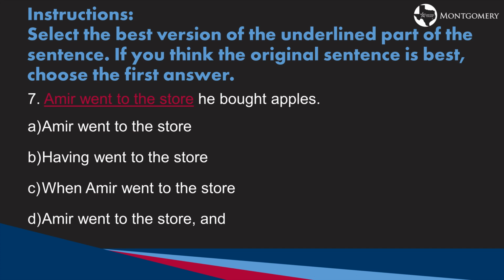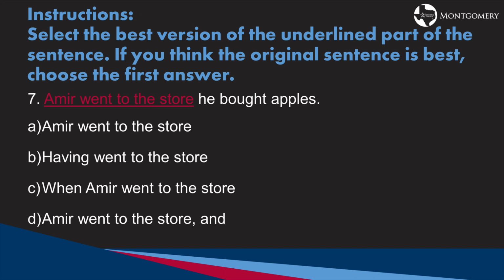So our first part, Amir went to the store, is an independent clause. The second clause, the part that is not underlined, he bought apples, is an independent clause as well. Now, if you remember when we were going over our grammar review, when you are combining two independent clauses that are closely related in idea together in a sentence, you have to have one of two things. You either need a semicolon to combine them, or you will need a comma followed by a conjunction.